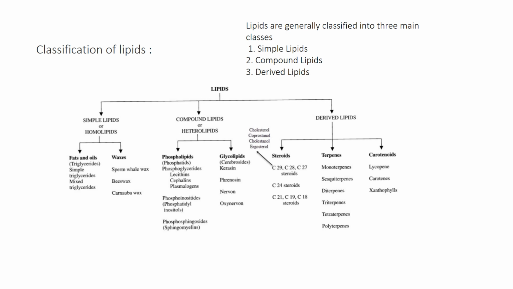The derived lipids are again classified into steroids, terpenes, and carotenoids. Steroids are cholesterol, coprostanol, and ergosterol. Terpenes are monoterpenes, triterpenes, tetraterpenes, and polyterpenes. Carotenoids are lycopene, carotenes, and xanthophylls.